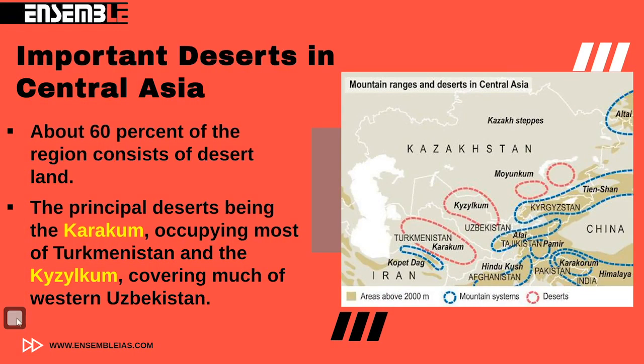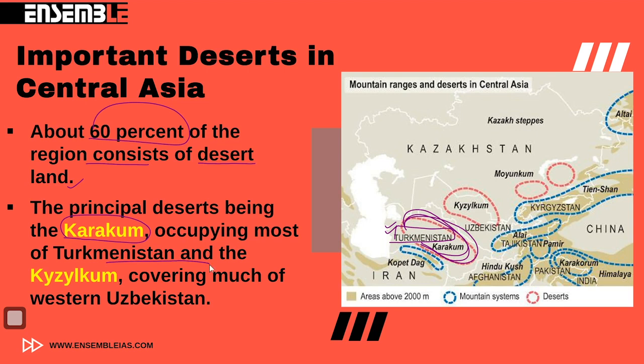In order to understand in complete terms, let's start with the physical division and the important mountain ranges and deserts in Central Asia. About 60% of the region consists of either desert or mountain. The principal desert is the Karakum Desert. Here you can see in the map that this area is the Karakum Desert and this falls in the nation of Turkmenistan. So Karakum Desert is in which country? It is in Turkmenistan.